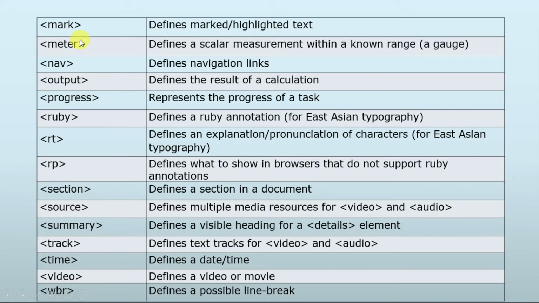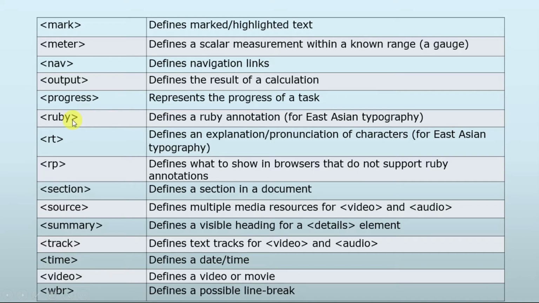Then we have meter, which defines a scalar measurement within a known range, so it is widely used for measurement. And then we have nav, which is used for navigation links. Then after that we have the output element, which defines the result of a calculation. Basically, suppose we want to define a calculation or mathematical implementation, that can be done with the help of output. After that we have progress. It represents the progress of a task. Suppose we want to represent any task or data set, that can be represented with the help of the progress element.